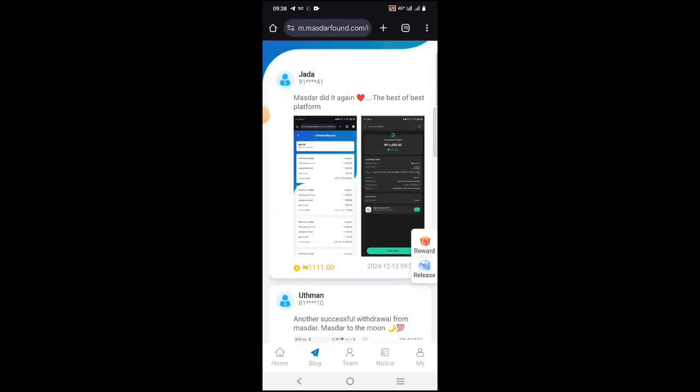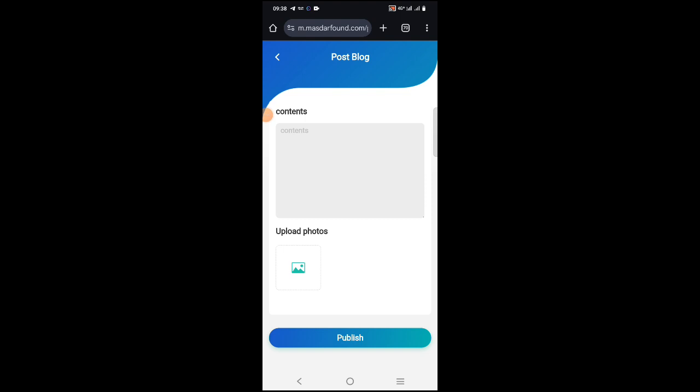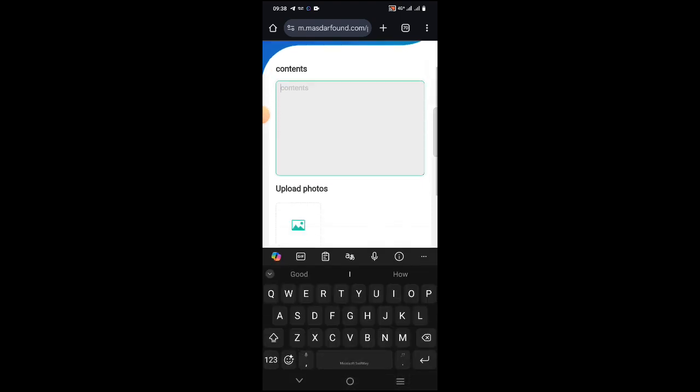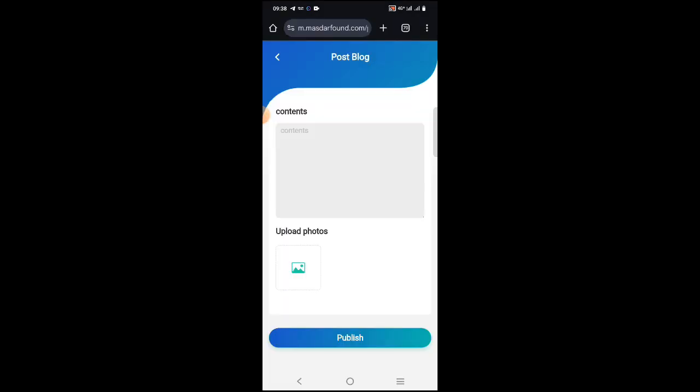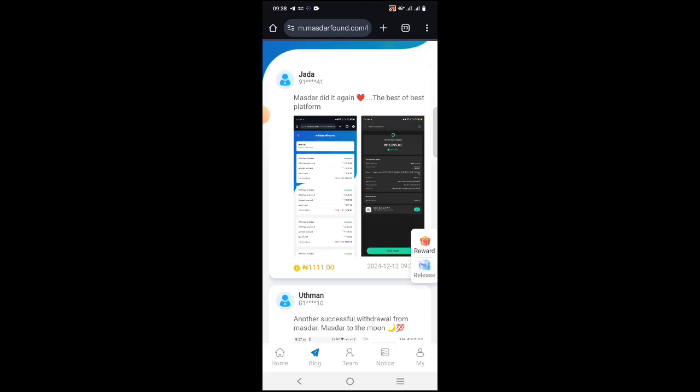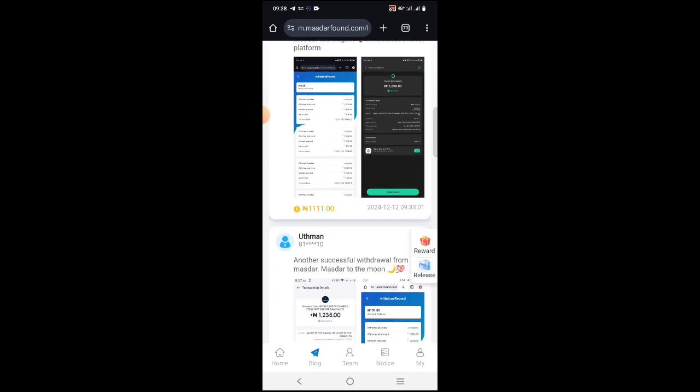So all you have to do is to click this release here. Then put the write-up you want to put there. Then you click here to upload the picture you want to upload. Once you upload it, you click publish. They will credit your dashboard.